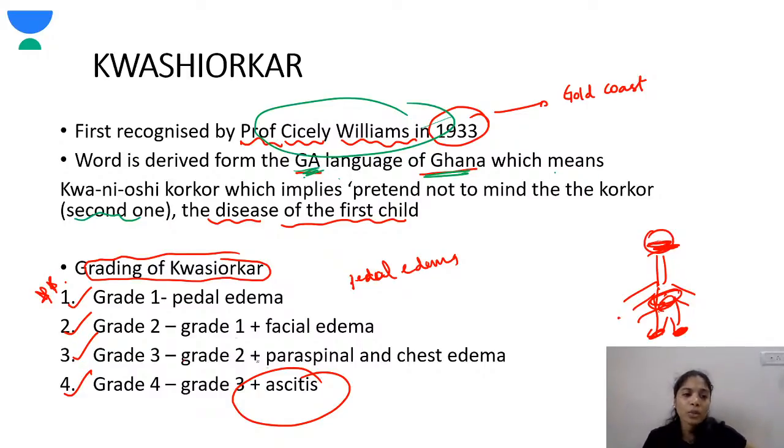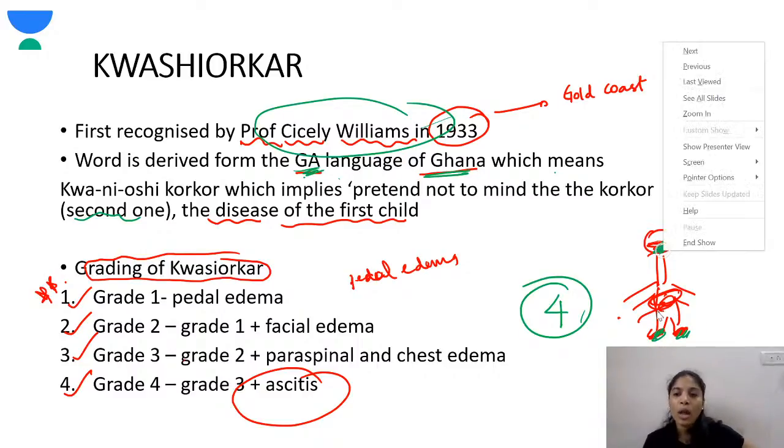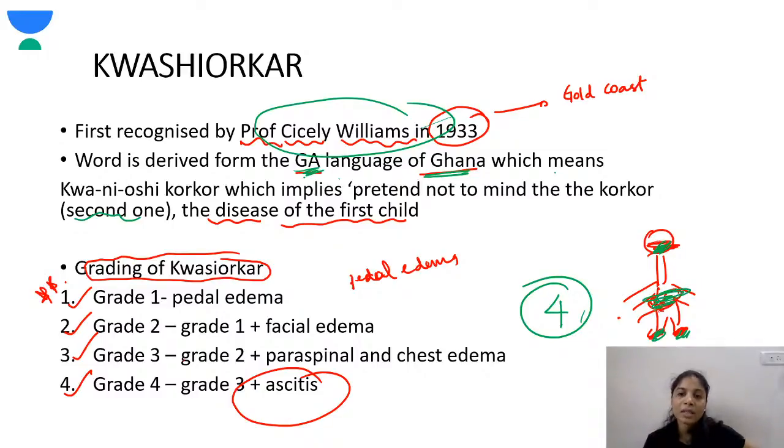So how do you grade kwashiorkor? Again, there are 4 grades. It starts with pedal edema, then facial edema. Pedal edema and facial edema is grade 2. Pedal edema, facial edema, and paraspinal and chest edema is grade 3. Pedal edema, facial edema, paraspinal and chest edema with ascites is grade 4.